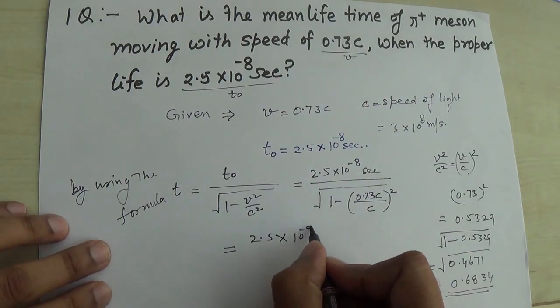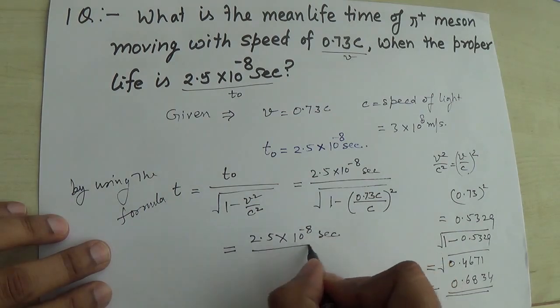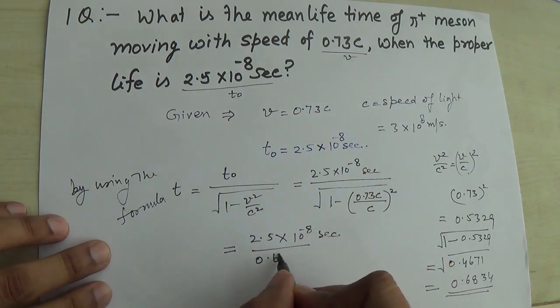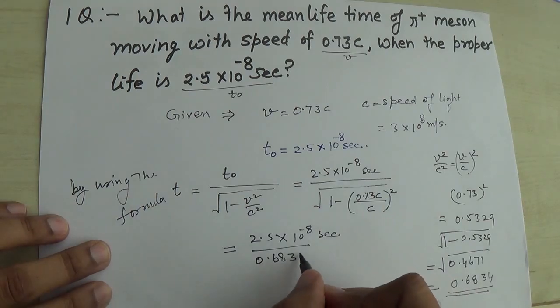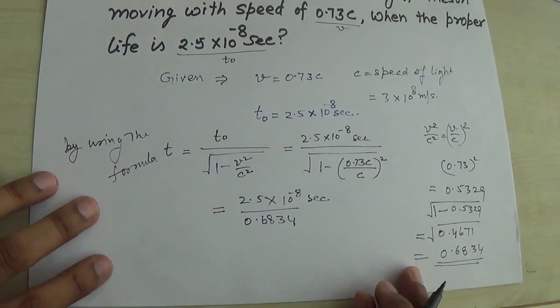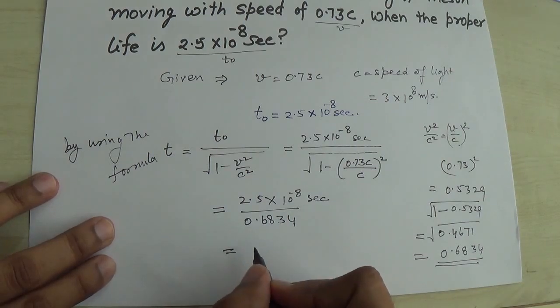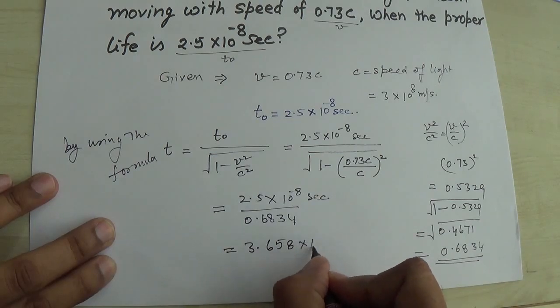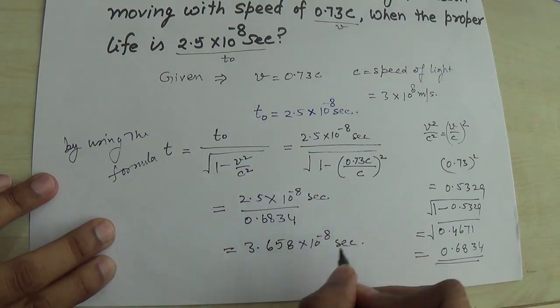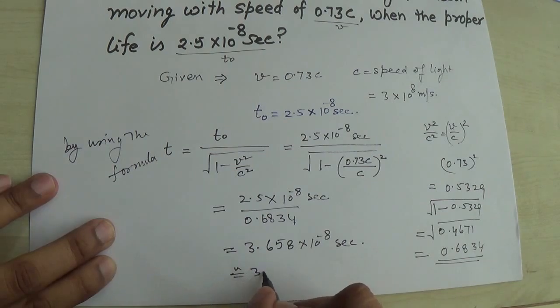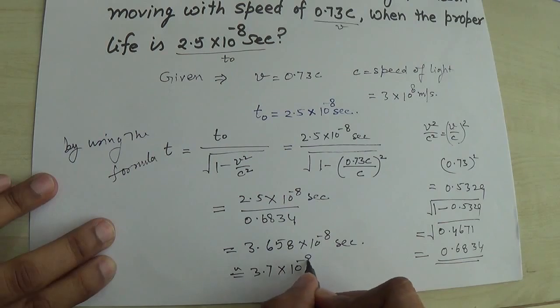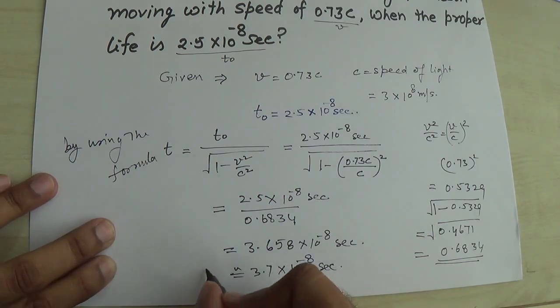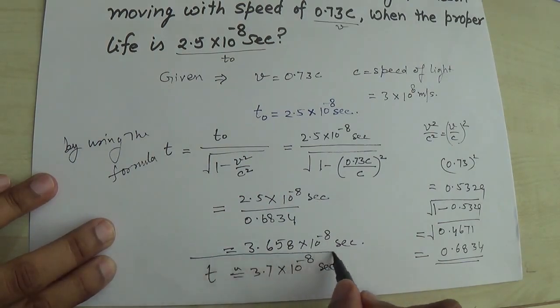2.5 into 10 raised power minus 8 second divided by this 0.6834, I will get this result, that is 3.658 into 10 raised power minus 8 second. That is approximately, with insignificant digits dropped, 3.7 into 10 raised power minus 8 second, and this t is larger as compared to the proper time.